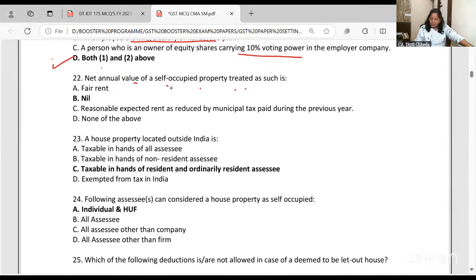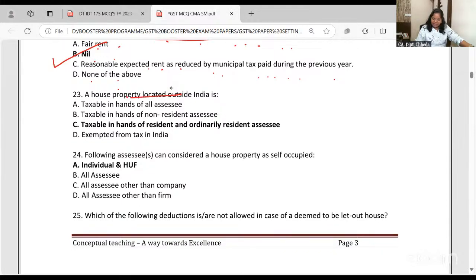NAV of self-occupied property will be treated as fair rent, nil, reasonable expected rent as received, municipal taxes, none of the above. It is a self-occupied property, so GAV and NAV is always nil. A house property which is located outside India, rental income is taxable in: all employees, non-resident, resident and ordinary resident, or exempt.